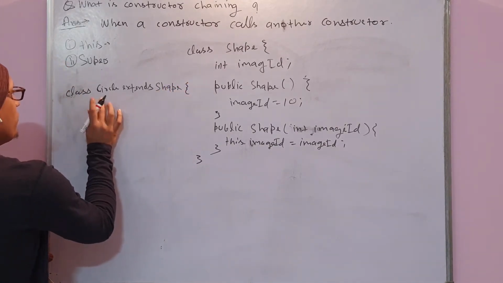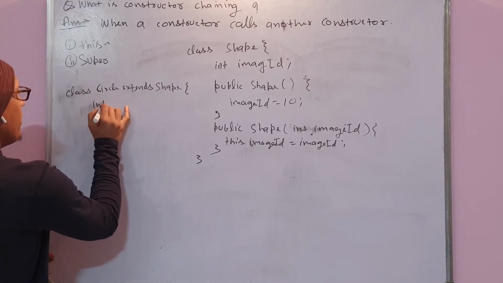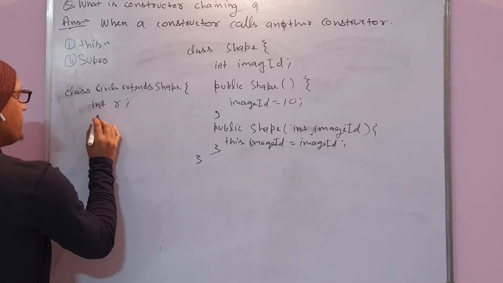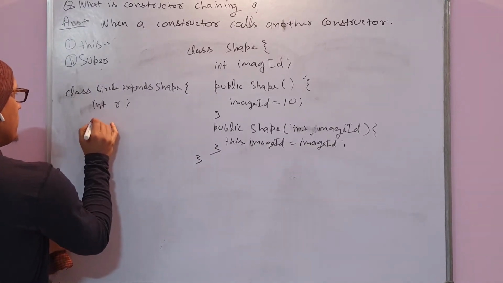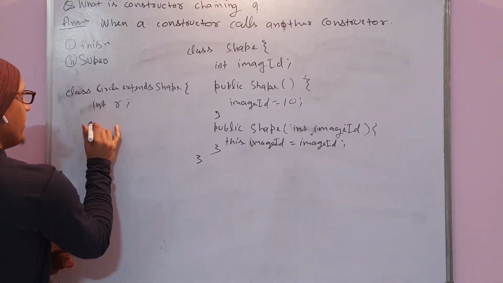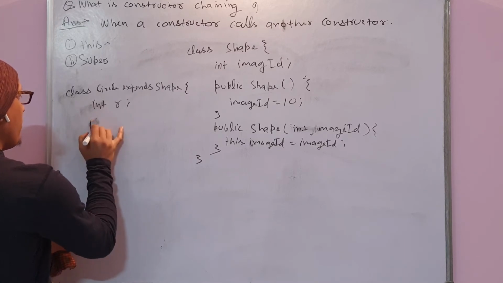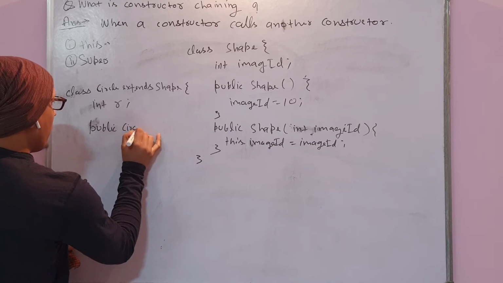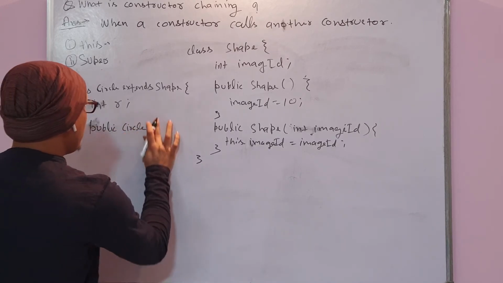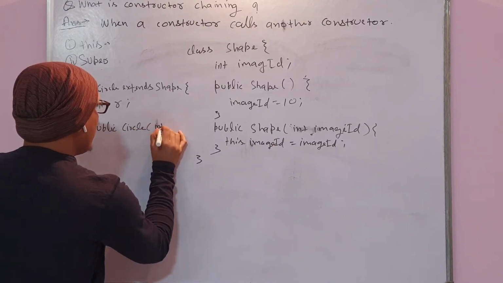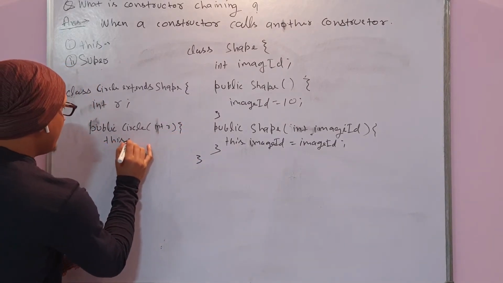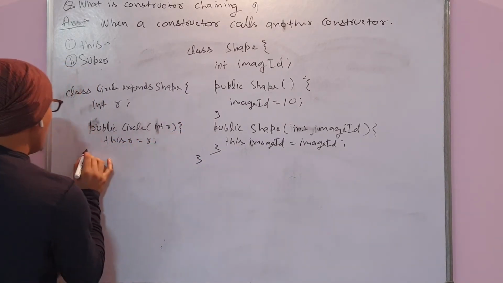Where suppose there is a value r, and the constructor is something like public Circle(int r), where you are assigning this.r = r.